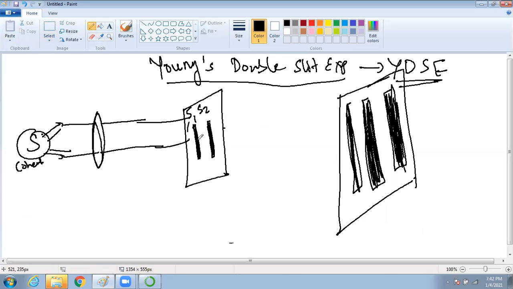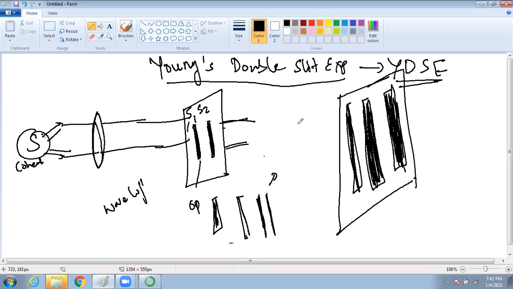Now, ideally I should get two lights, yes or no? But this slit opening is so small. It is maybe thinner than a hair. The thickness of the slit opening can be compared to the wavelength of light.